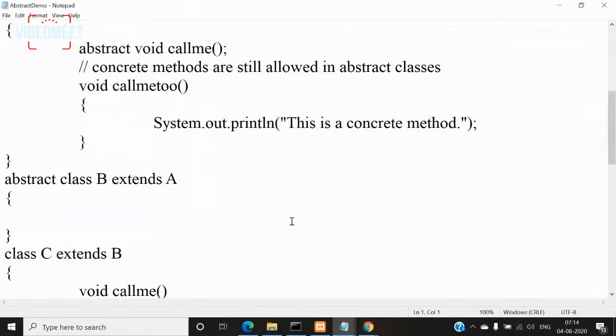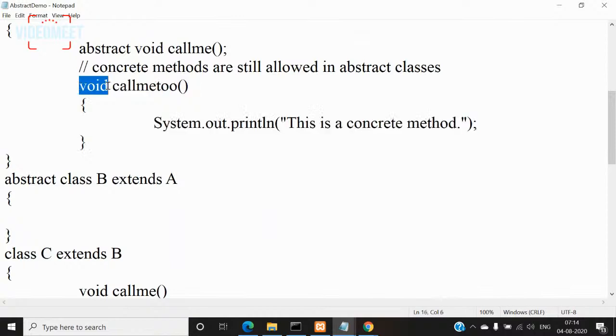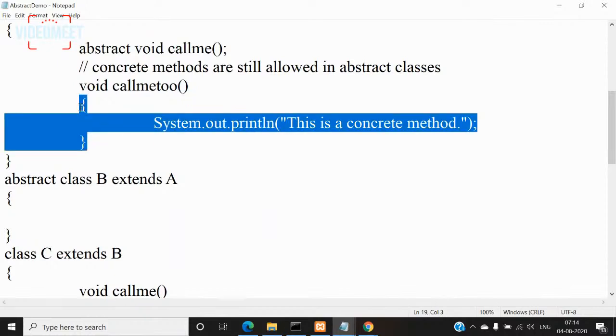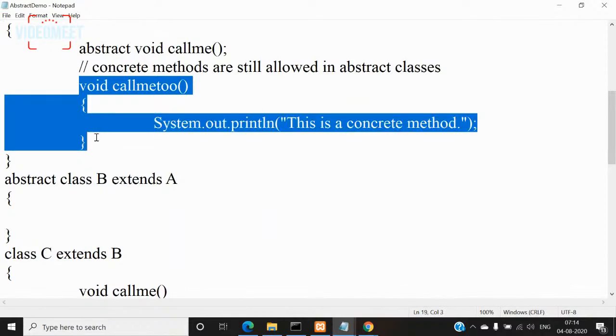So this is an example of a concrete method. It has a return type, method name, and parentheses opened and closed with no parameters. It has a body. The brace is opened and closed. It has at least one statement, right? So in this method, you're displaying that this is a concrete method. Such methods are called concrete methods. But look at this method.